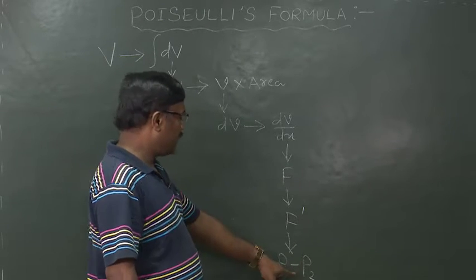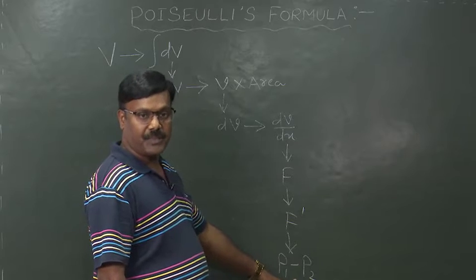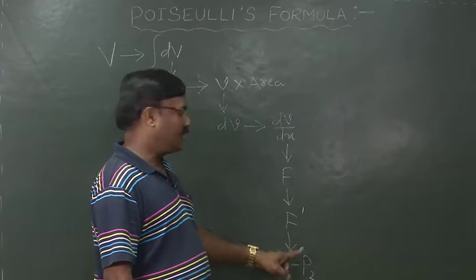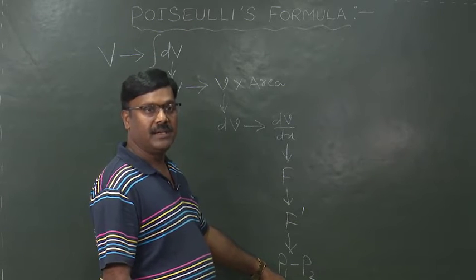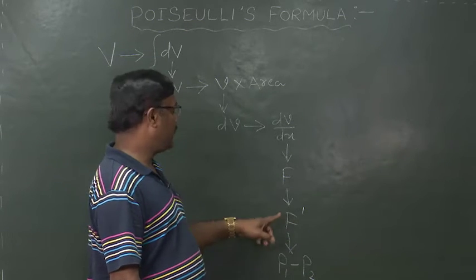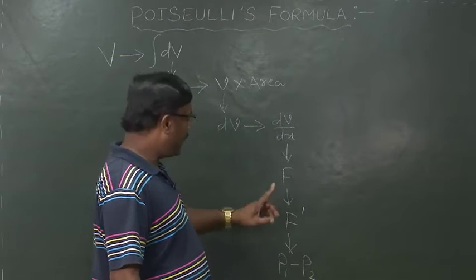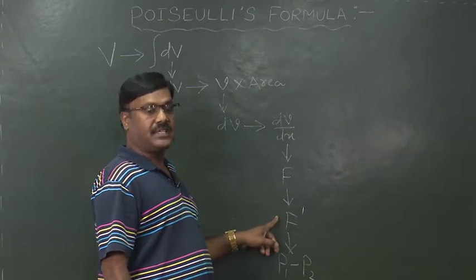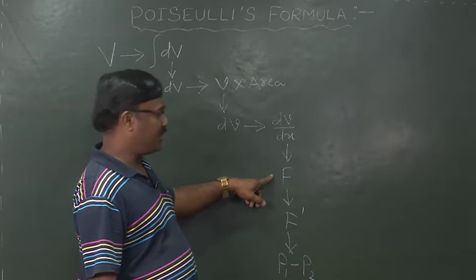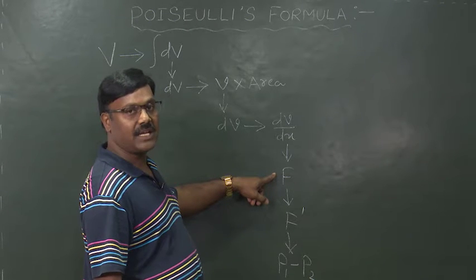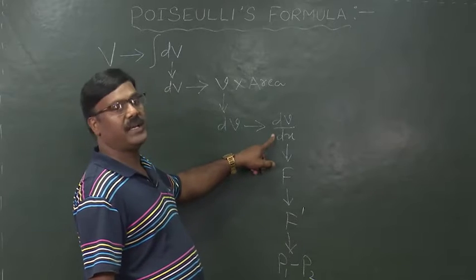Then we can calculate the difference of P1 and P2. Let that difference be taken as P, and that pressure will give the force F dash. When F dash is derived, then by equating this with Newton's law of viscosity, which is equal to minus eta A dV by dx, we can get dV by dx.